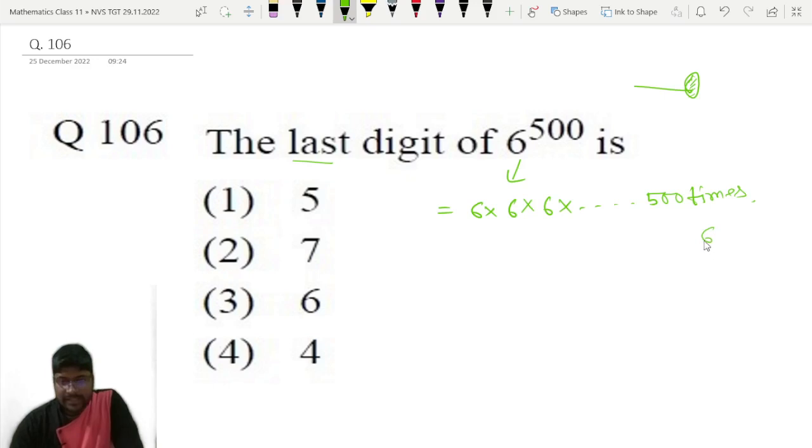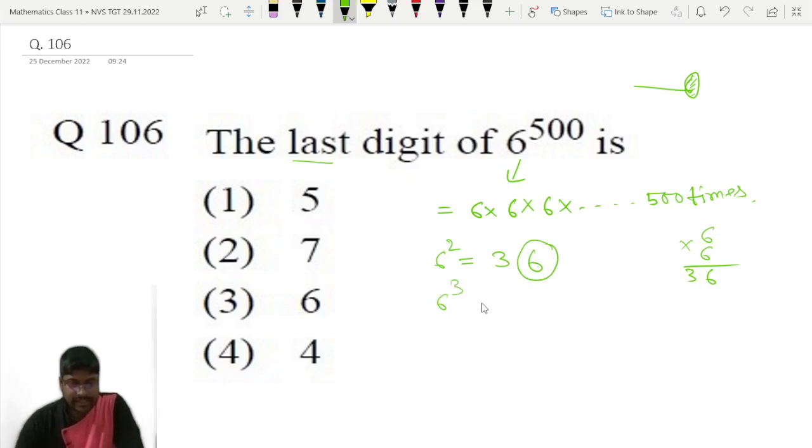If you multiply 6 by 6, for example, you get 36. That means 6 square is 36, so the last digit is 6. If you take 6 cube, what will be the last digit? 36 into 6, you multiply 6 into 6, 36, so the last digit is again 6.